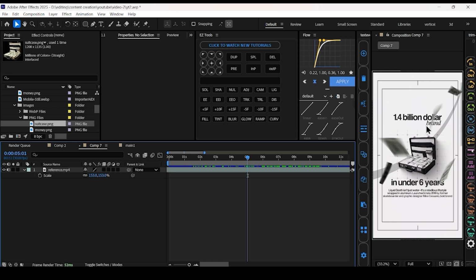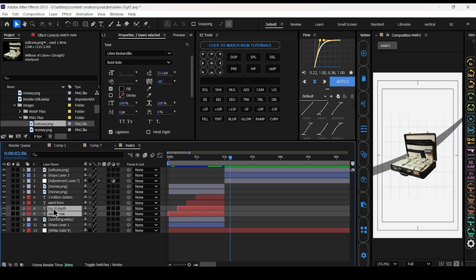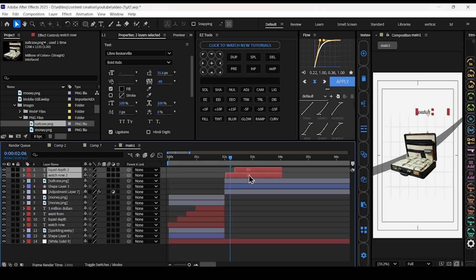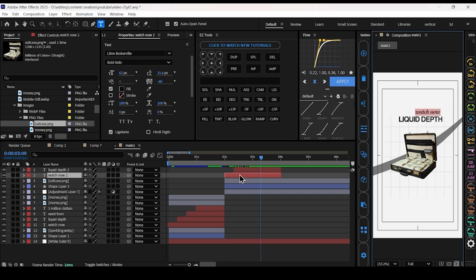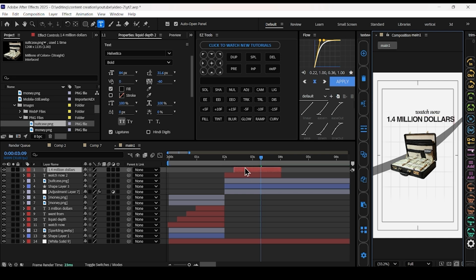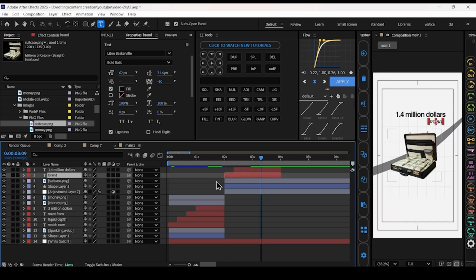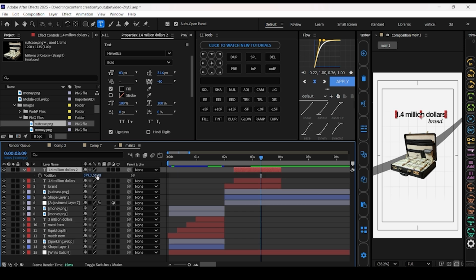Now we have to add this text. I want to use the previous text, so duplicate this text. Change the text. We have to add this text also, in under 6 years. Duplicate this text layer again. Change the position value.